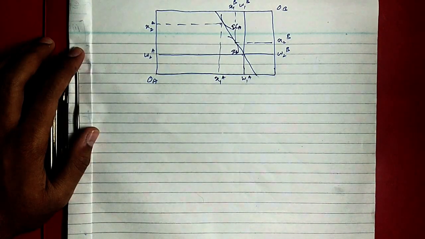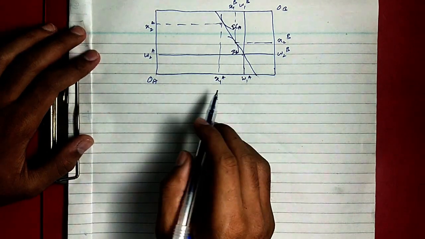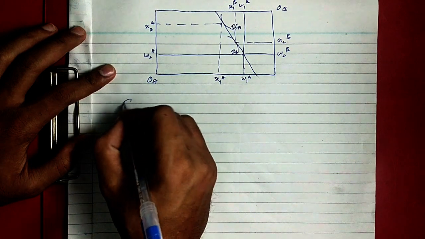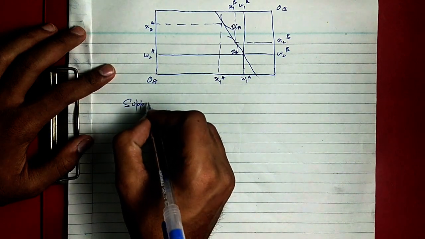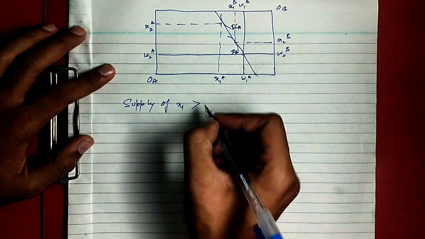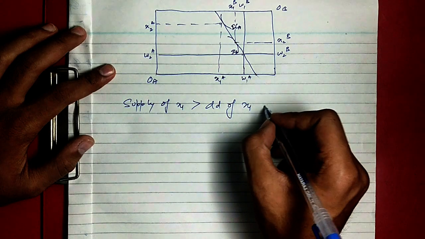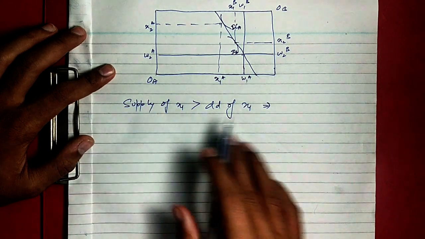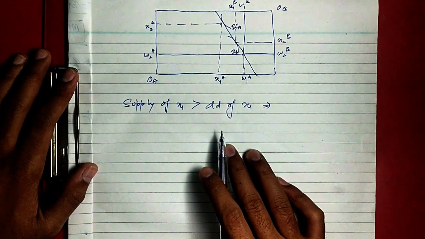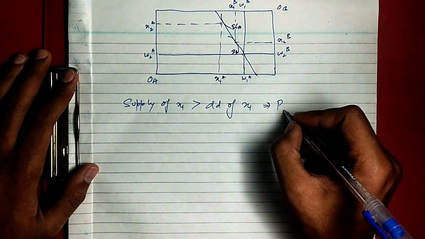Okay guys, if you see here, you will see that the supply of x1 is greater than the demand of x1. Wait, I'll show you in the diagram also. When supply is greater than demand, what usually happens? The price falls, right?